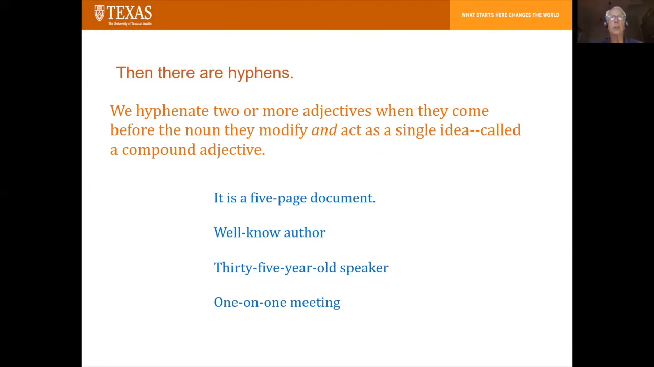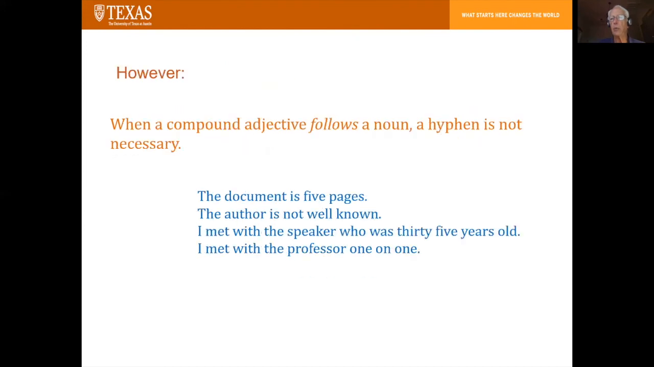So, for example, you would never say it is a 5 document or it is a page document. You'd say it is a 5-page document. Well-known author, 35-year-old speaker, or a one-on-one meeting. So that's the hyphen used for compound adjectives. Now, this is the English language, so there has to be some silly little rule that counters that. And that rule is this: if that compound adjective follows the noun or the pronoun it's modifying, then that hyphen is not necessary. The document is 5 pages, no hyphen.